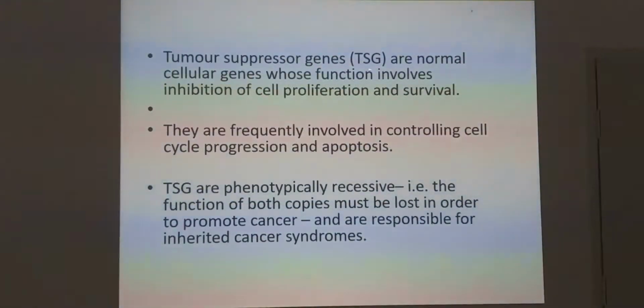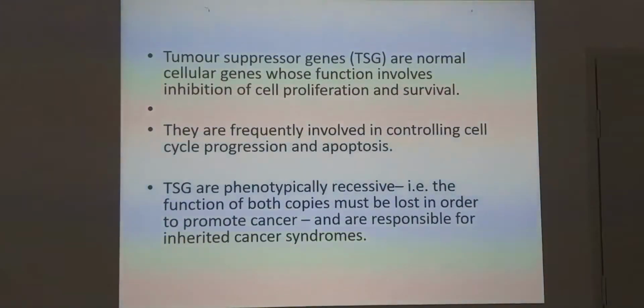Tumor suppressor genes are normal cellular genes whose function involves inhibition of cell proliferation and survival. They are frequently involved in controlling cell cycle progression and apoptosis. TSGs are phenotypically recessive. This means both copies must be lost in order to promote cancer, and they are responsible for inherited cancer syndromes.